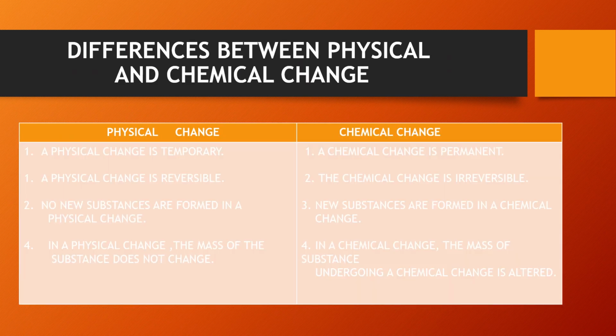Children, now in this slide, we will make out the differences between physical and chemical changes. I have given them in points. A physical change is temporary while a chemical change is permanent. A physical change is reversible while a chemical change is irreversible. No new substances are formed in a physical change, while in a chemical change new substances are formed.